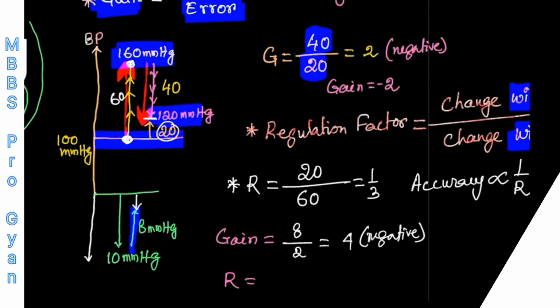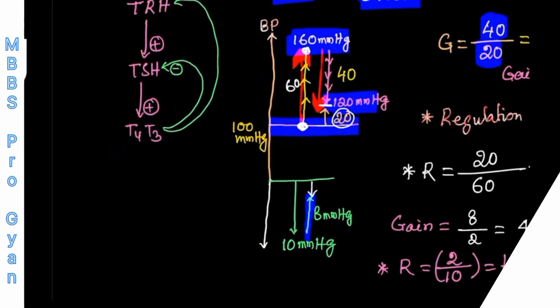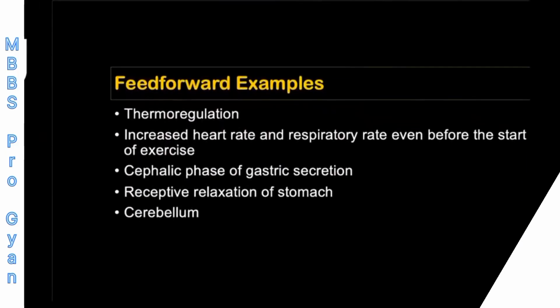But if I try to calculate R, the regulation factor, from the same example, I told you change with control system. So how much change with control system? That is 2. And change without control system is 10. So 2 upon 10, that is 1/5. Getting my point? This way you can calculate the regulation factor or R. Very, very important. So this is all about negative feedback and positive feedback.